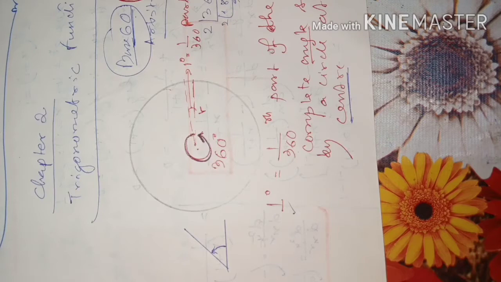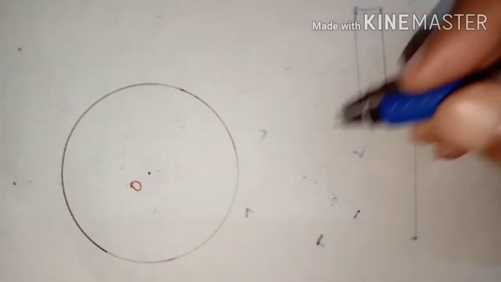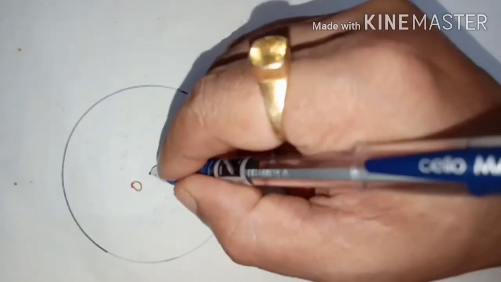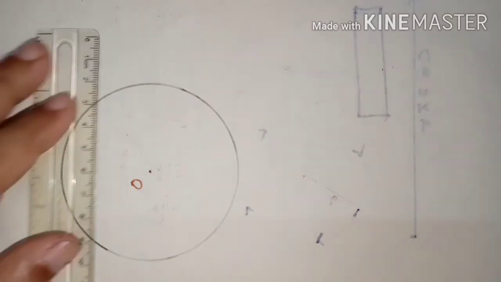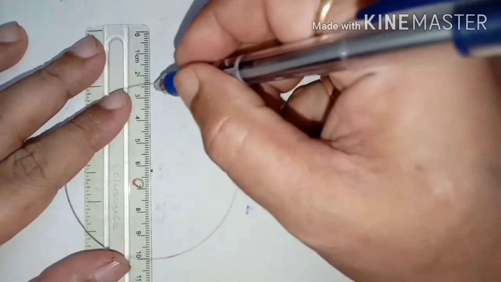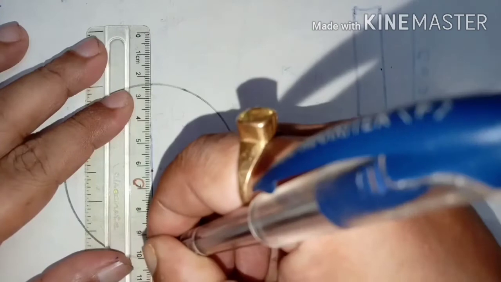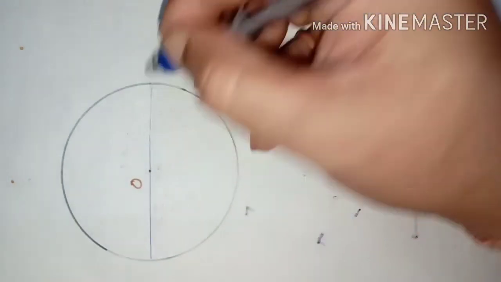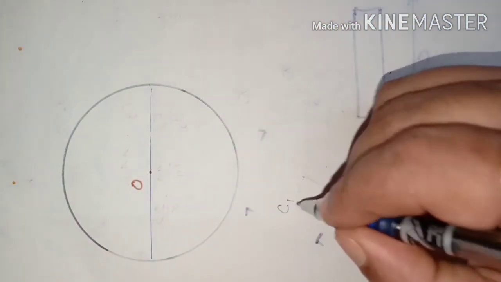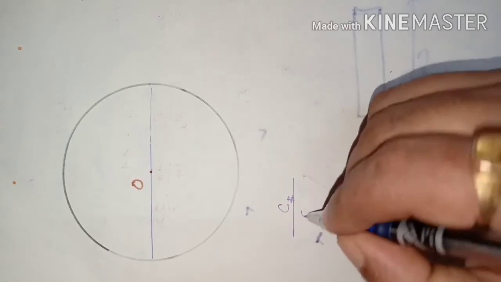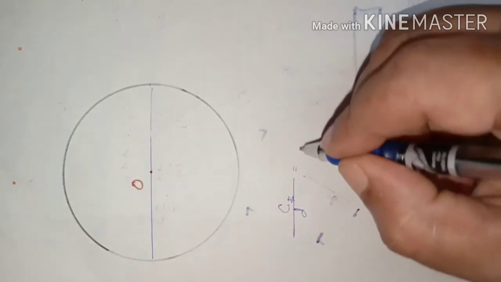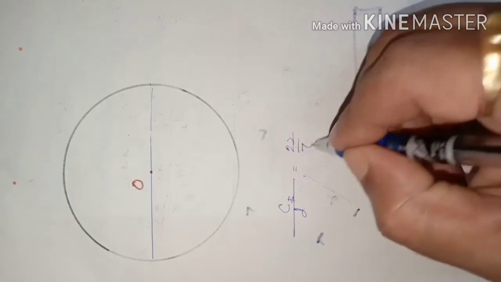Let me tell you what the radian system is. See, dear students, the diameter and the circumference of a circle are in proportion, meaning circumference divided by diameter of a circle is a constant number, that is 22/7.